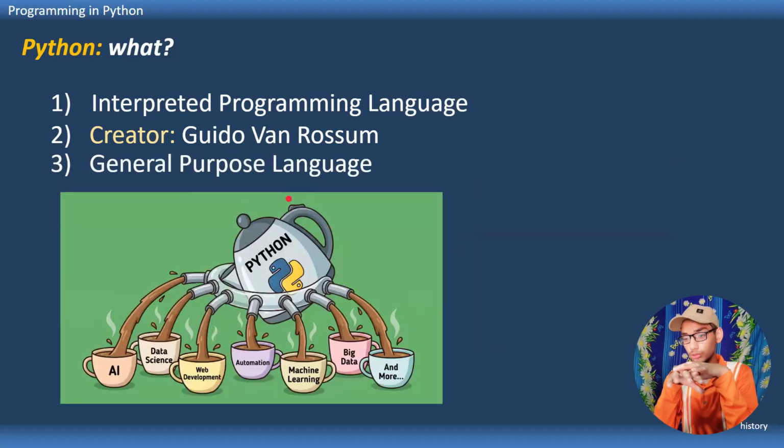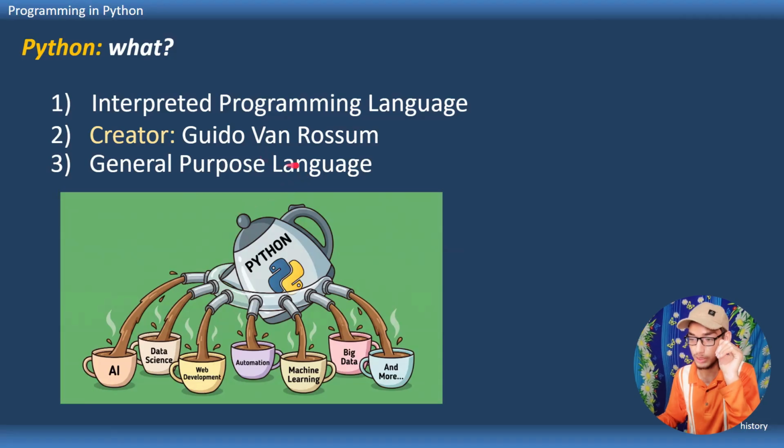Now, there are many types of programming languages according to the different aspects by which we divide them. So if we divide programming languages according to the use case, we can call one category the general purpose language, and second, the domain specific programming language. The general purpose language means that it can be used to do many things.